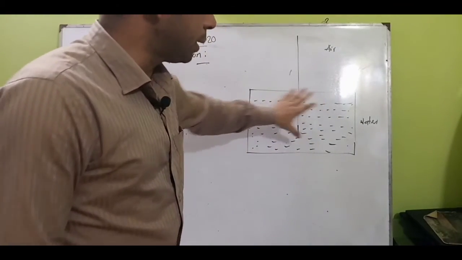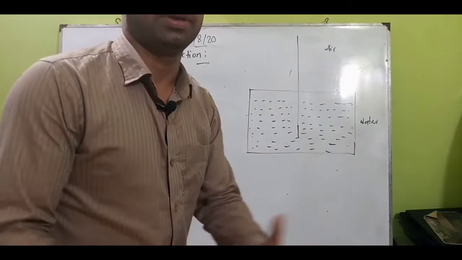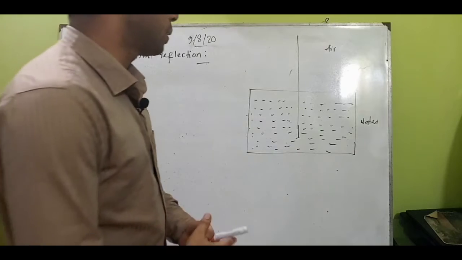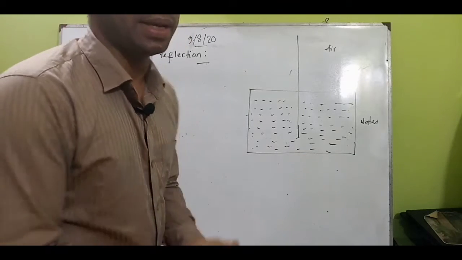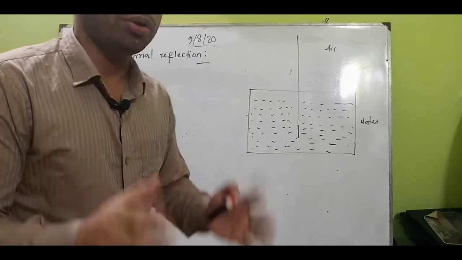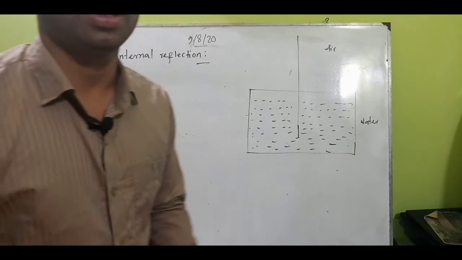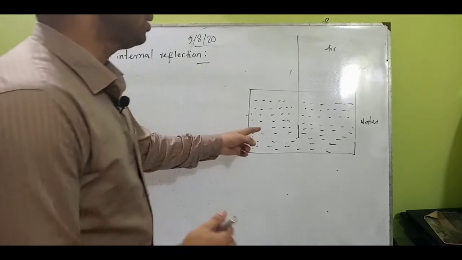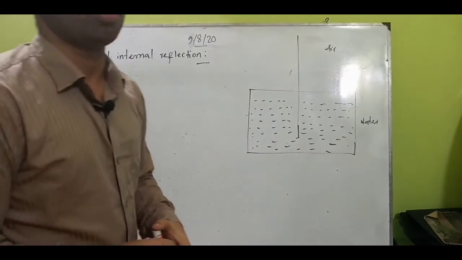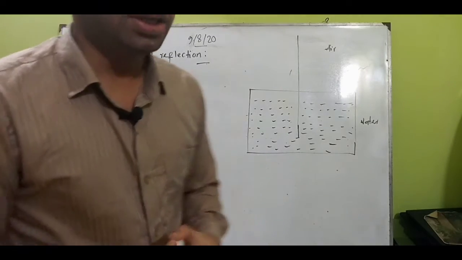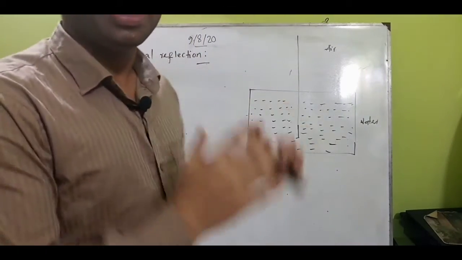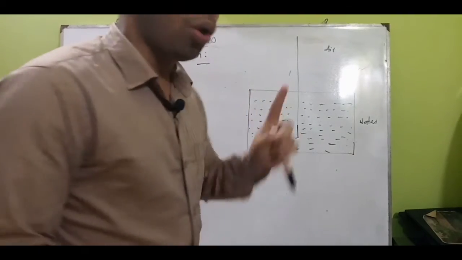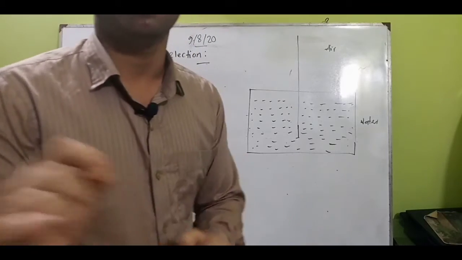So this one is the water medium, that means the denser medium, and the other is the air, or rarer medium. We know light comes from one medium to another medium. To understand total internal reflection, it is very important to keep in mind that light always comes from the denser medium to the rarer medium.